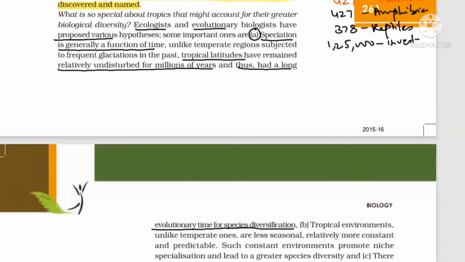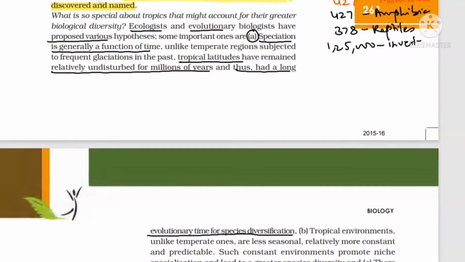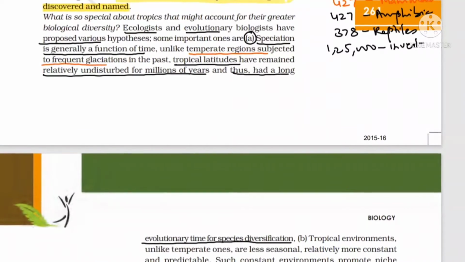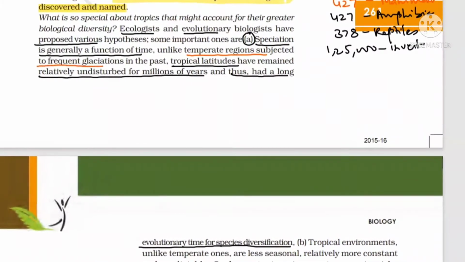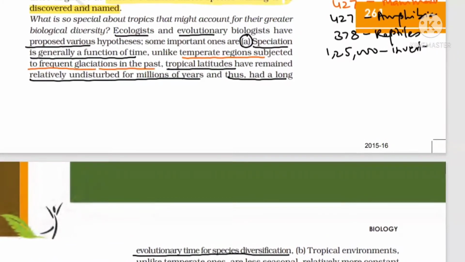Okay, the way I'm reading, please read that way, then only it will be helpful for you. But the temperate areas were subjected to frequent glaciation. Glaciation means ice falling and all this was going on in the past. Means their environment is not constant.